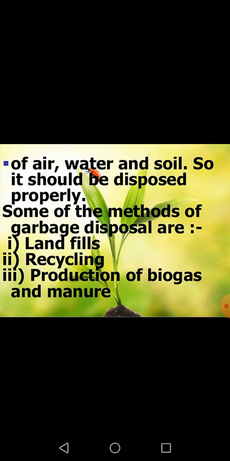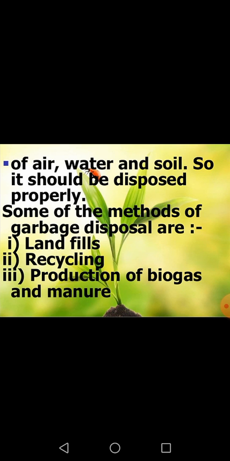Another method is used for biogas production as well as manure production. Especially the biodegradable substances can be used to make a slurry with water, and this slurry is introduced into a biogas plant. In the biogas plant, the slurry takes 50 to 60 days for complete digestion, and after anaerobic action on this slurry, the microbes produce methane gas, which is the major component of biogas.